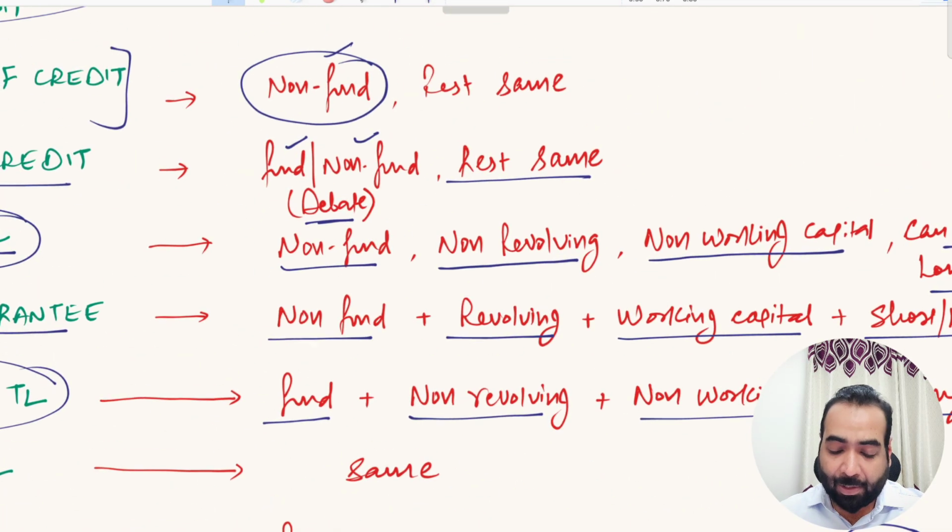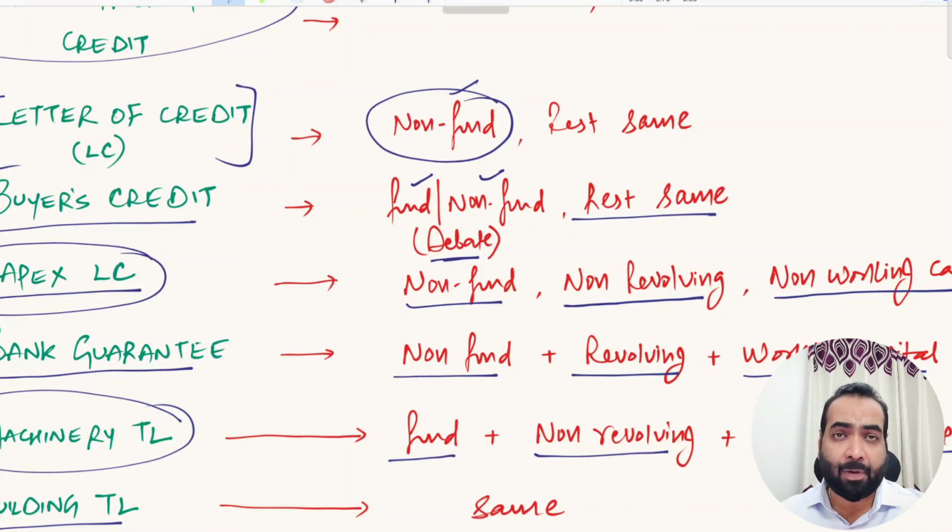So these are the key features that I have tried to assign to different types of working capital facilities. I hope you have enjoyed this. In the next video, we will understand the concept of main limits and sublimits.